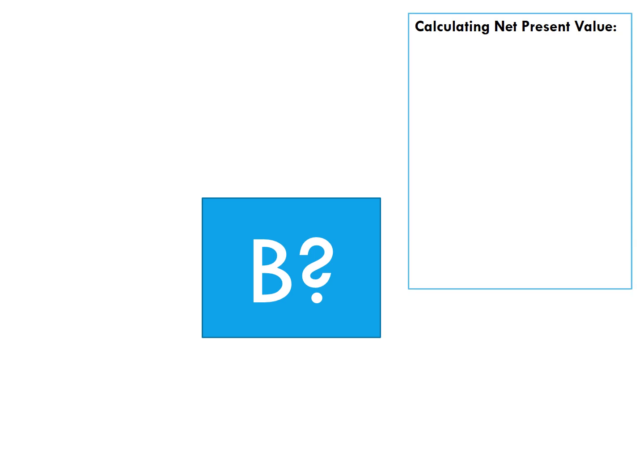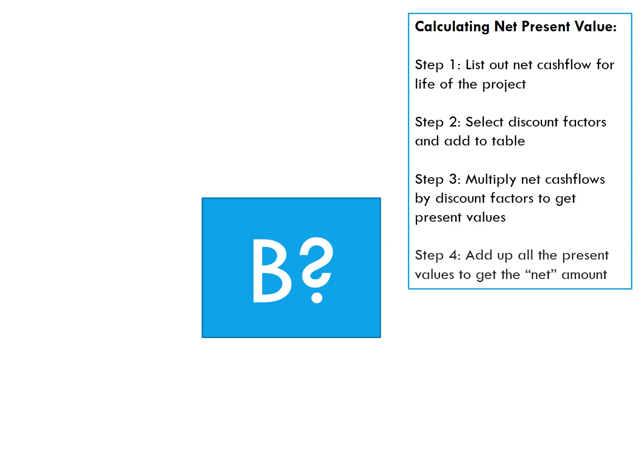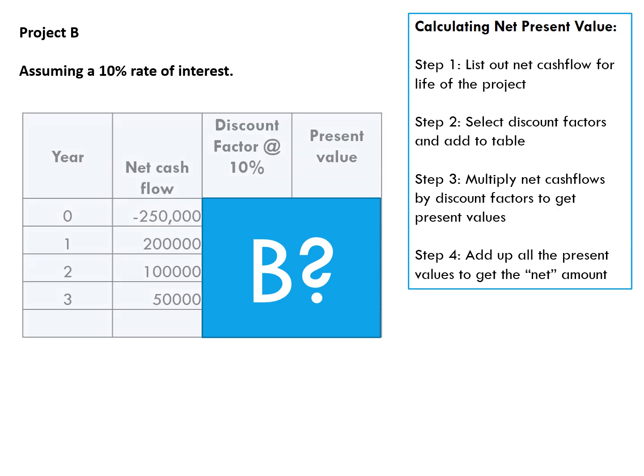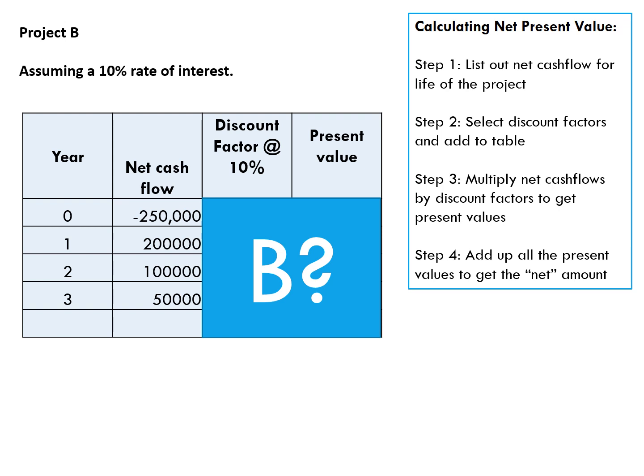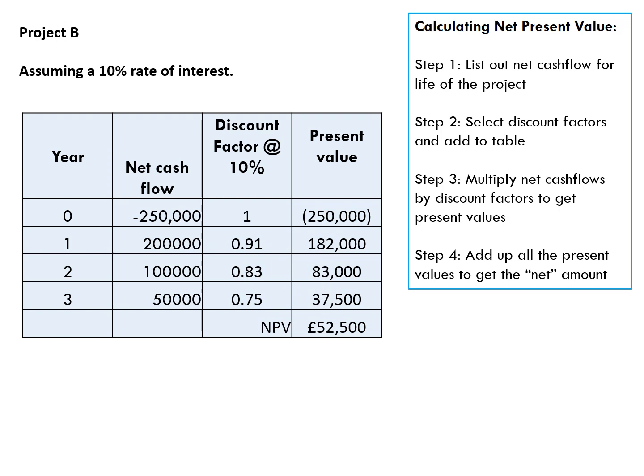Let's now look at Project B. Again, a quick reminder, these are the steps that we need to follow. We use Project B, assuming a 10% rate of interest. Here are our years and net cash flows, and what I would like you to do is pause the video and see if you could work out what the net present value is for project B. Well, let's see how you got on.